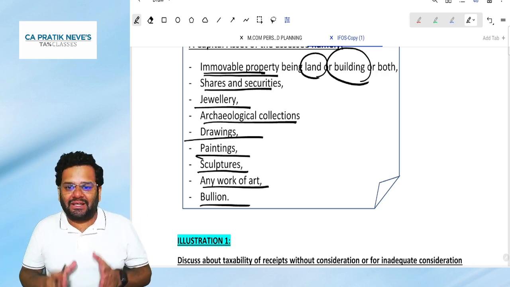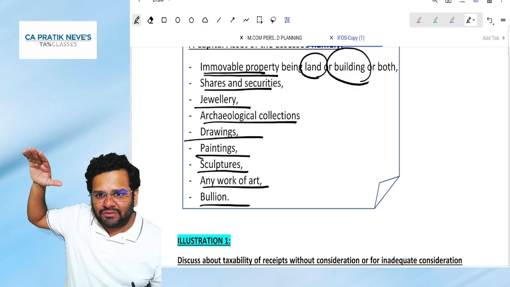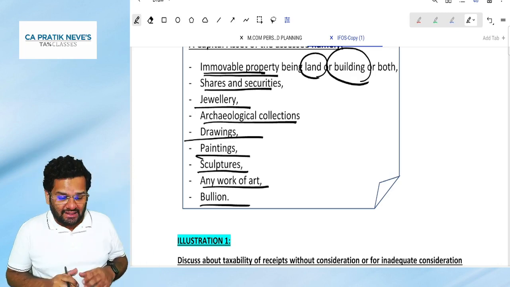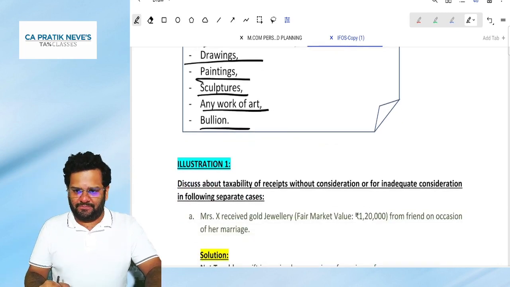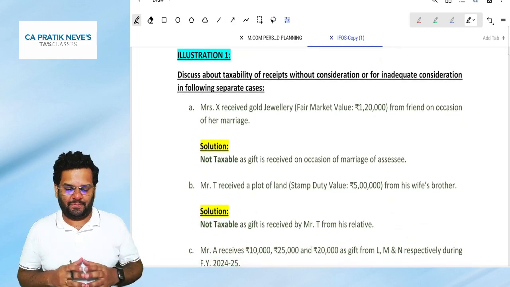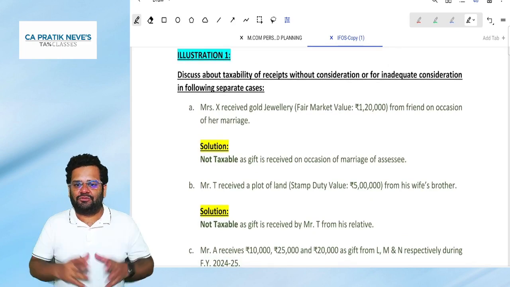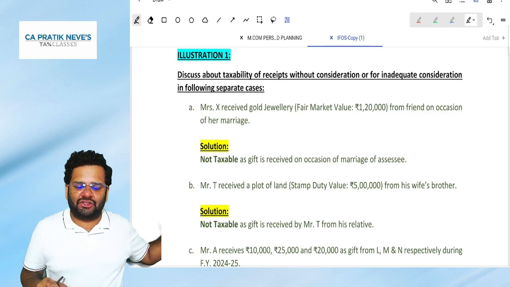So I thought that in this session, I will give you a glimpse of the things we have done in IFOS, and then we will go into detail on examples of gifts. Can we go to the examples of gifts now? See, already solved. I have given you this PDF, so no need to sit and solve.